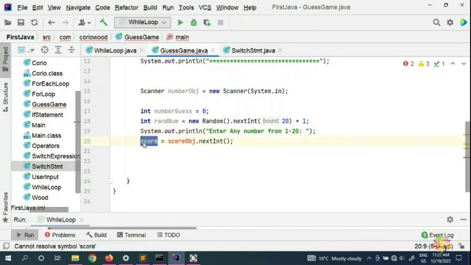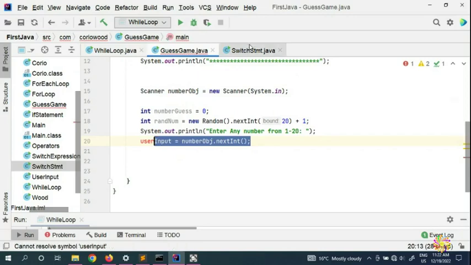But this is our score. Here you need to put a user input, whatever the user is going to input, and we get this from the number object. Instead of the score object, we put the number object dot nextInt.